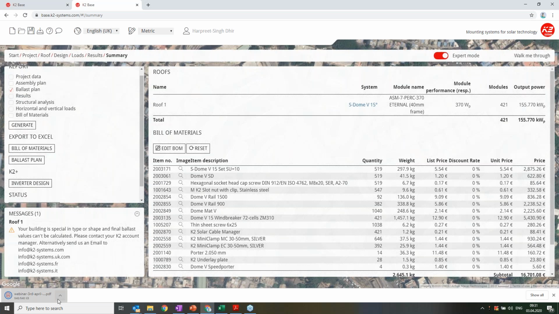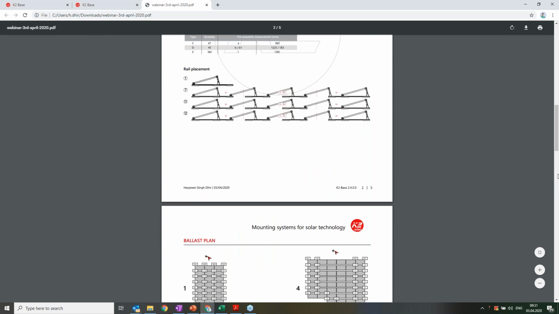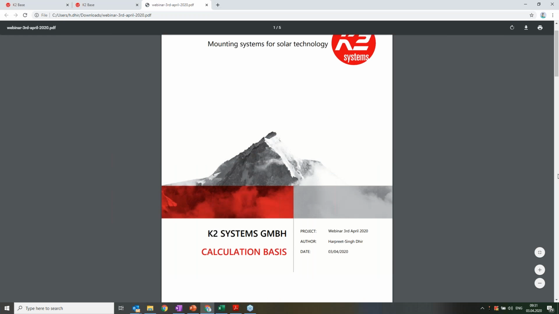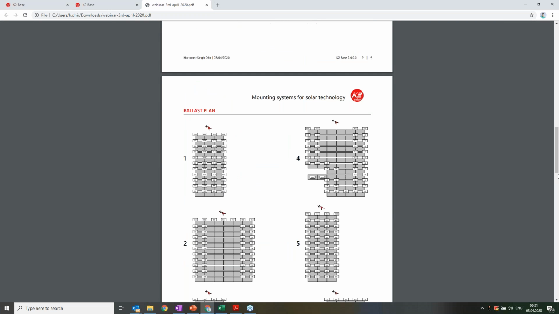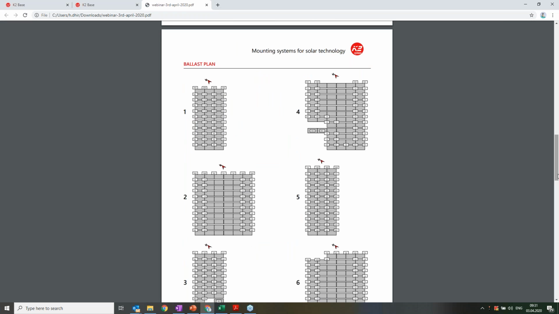So it will talk about the project. Let me show you from the first. It talks about the project, date, author, then how to install the arrays. Then it is showing the ballast plan here.